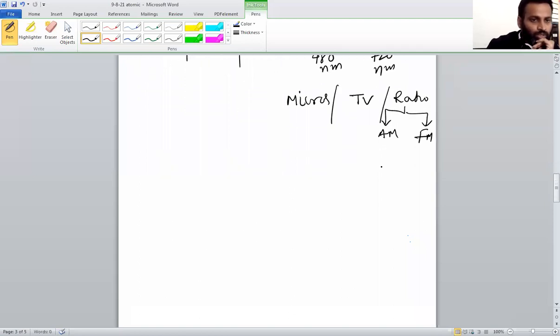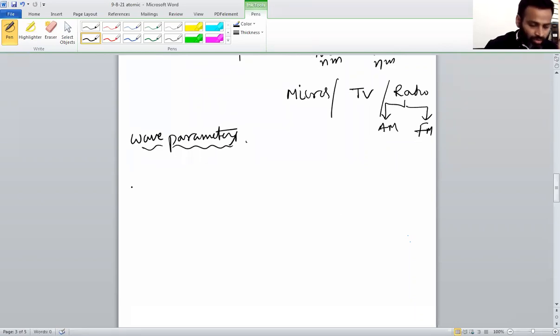Now all these waves, as I said, have wave parameters, and about those we have to discuss now. When electrons create a wave like this, you can observe it in space.